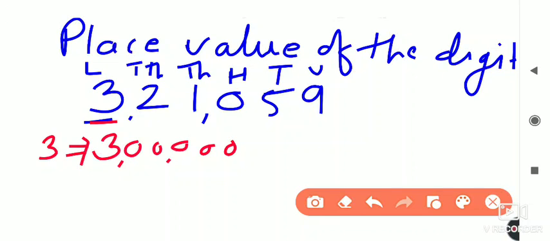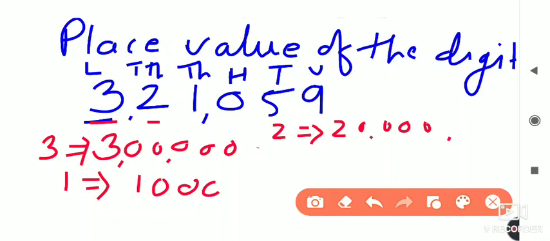Next is the 2 from this number. It is present at the ten thousands place, so its place value is 20,000. Next is 1. It is present at the thousands place, so its place value is 1000. 5 is present at the tens place, so its value is 50. 9 is present at the units place, so its value is 9 only.